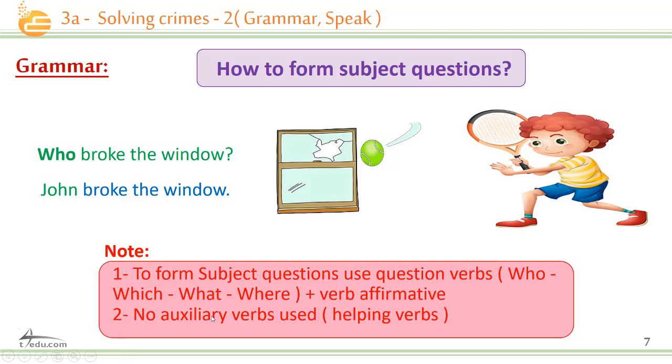Number 2, we do not use any auxiliary verbs. We don't use any helping verbs if we're asking about the subject. Let's see the sentence. Who broke the window? So we are going to use a question word and the affirmative form of the verb. Here it is, the main verb in the affirmative form.